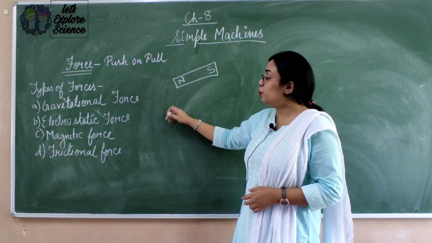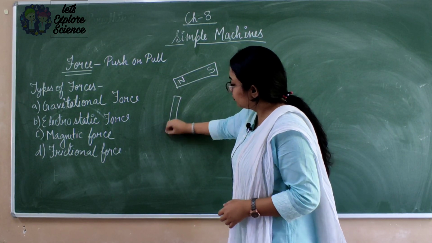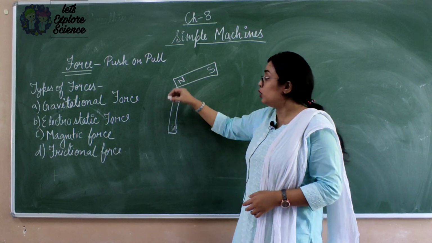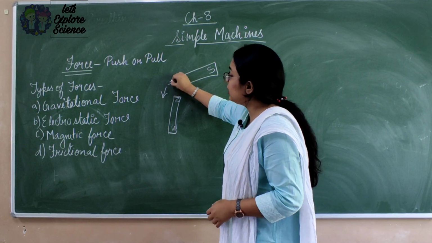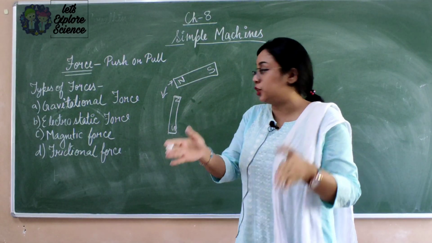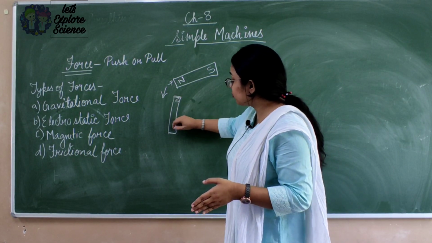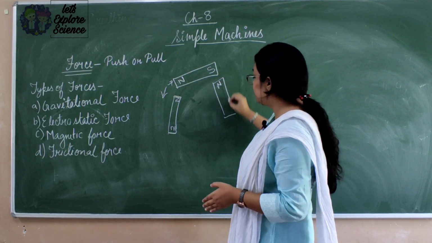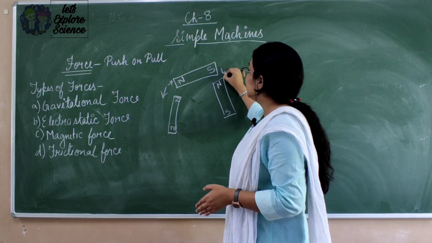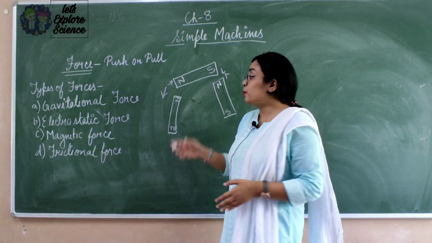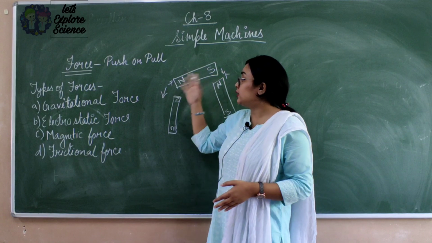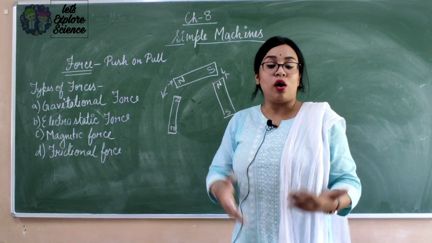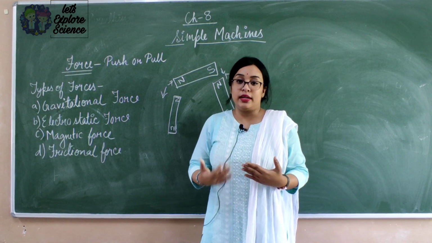Now if you bring another magnet and bring the North Pole near the North Pole, then they will repel each other, means they will move away from each other. And if you bring the North Pole towards the South Pole, then they will attract each other. So magnetic force is the force by which a magnet attracts another magnet or things made up of iron, nickel and cobalt.